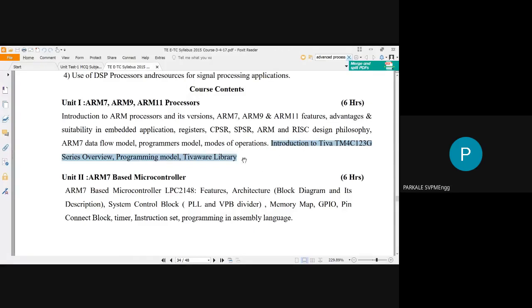Right now you have to remember that this TIVA board is very much equivalent to your ARM7 development board. If you are interested in this TIVA board, you can purchase it offline, and you can do your own programming also. But basically these are used right now by the postgraduate students and the research fellows. So this is all about unit number 1. I hope you have understood.